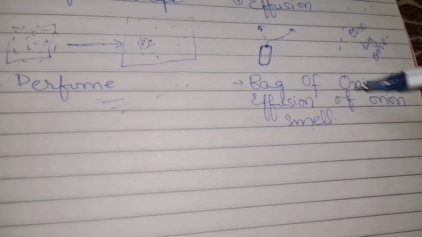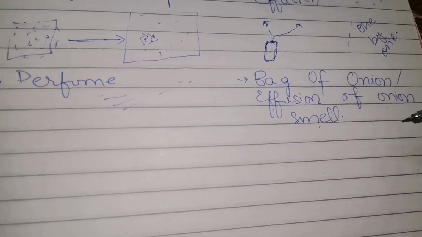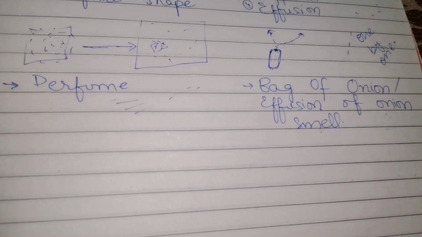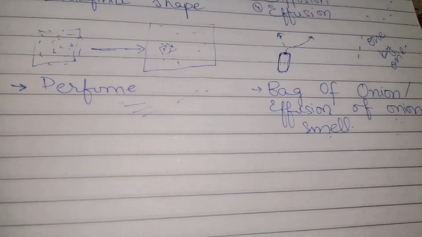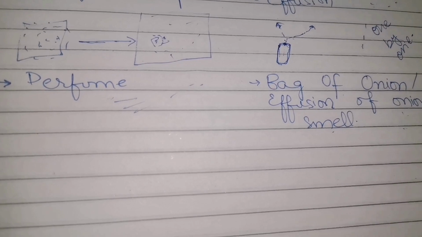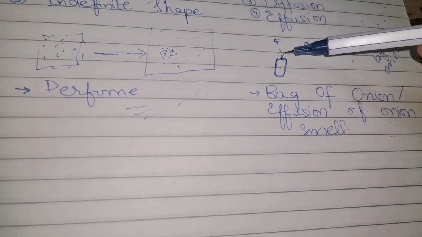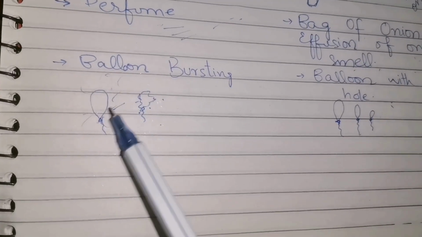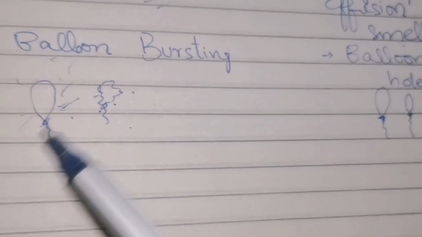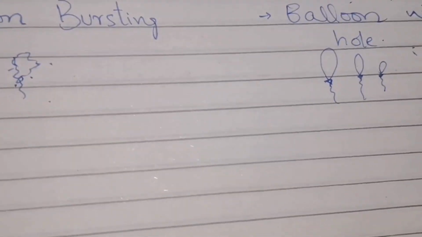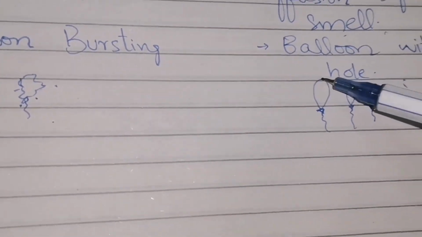On the other hand, we can take the example of effusion of onion smell from a bag. If we take a shopper in which the onions are placed, we tie it, but after some time we start smelling the onions. How? Because from the bag, the molecules are coming out one by one. In case of a burst, when a balloon bursts, all the molecules come out at once. But in case of effusion, when there is a hole inside a balloon and the balloon gets smaller, there is the escape of molecules one by one from the balloon. So this process is effusion.